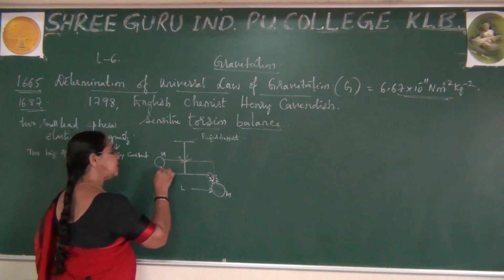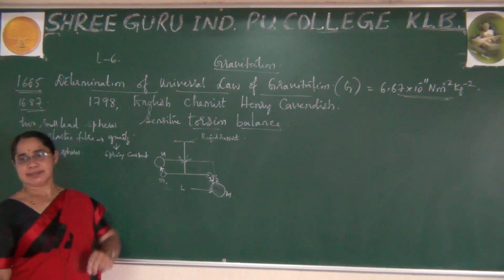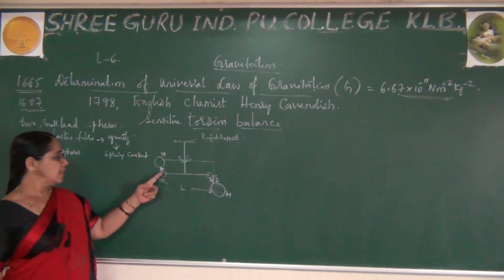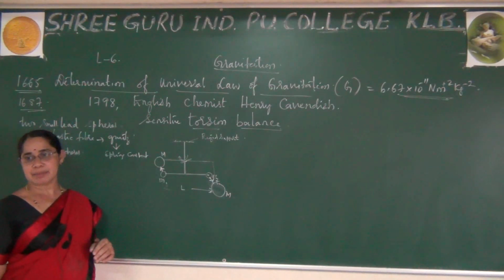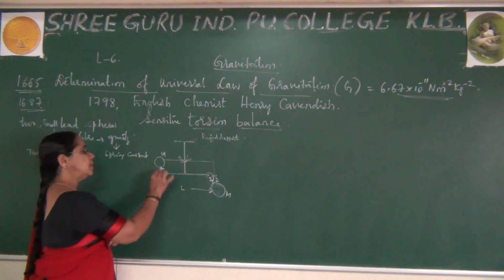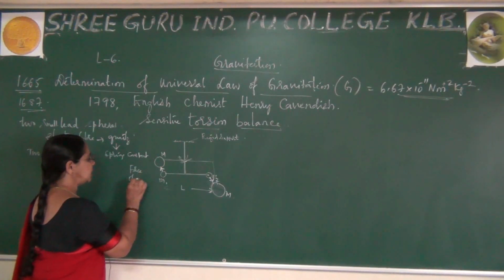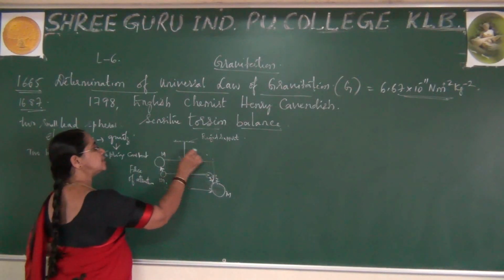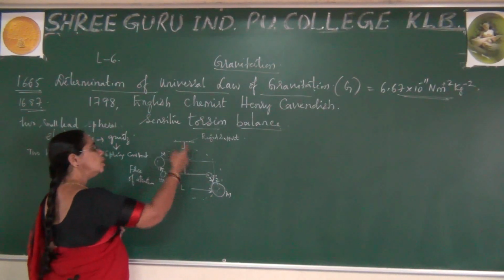What does this arrow indicate? The small spheres are attracted to the big spheres. Now what happens here? Whenever these two are brought nearer to each other, there is an attraction between them. So naturally there arises a force of attraction between them. And these are arranged in the horizontal plane, so they rotate like this.